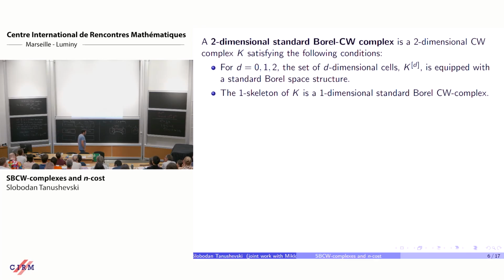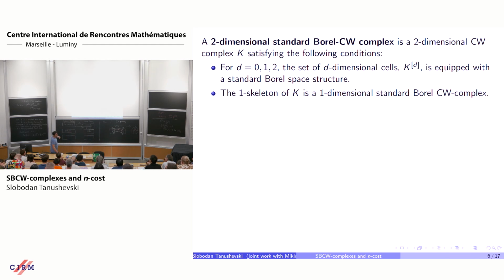So here is the two-dimensional version. It's the same first condition. Now you have 0, 1, and 2-dimensional cells. For every d, the d-dimensional cells should come with a structure of a standard Borel space.